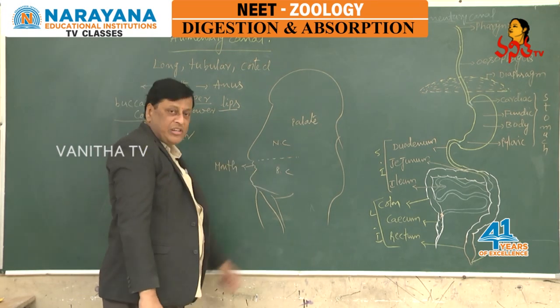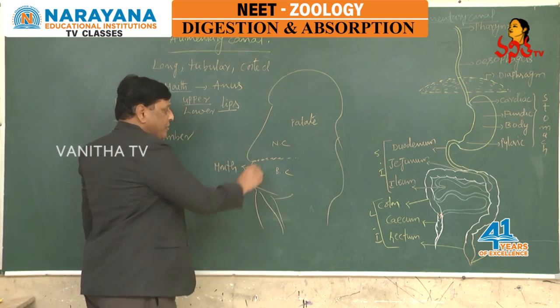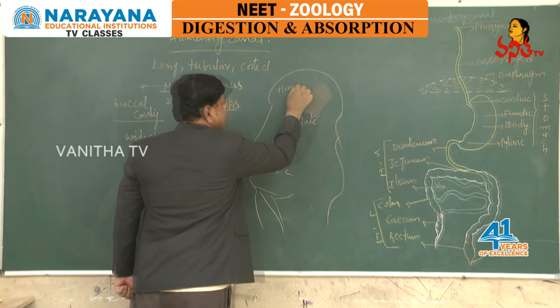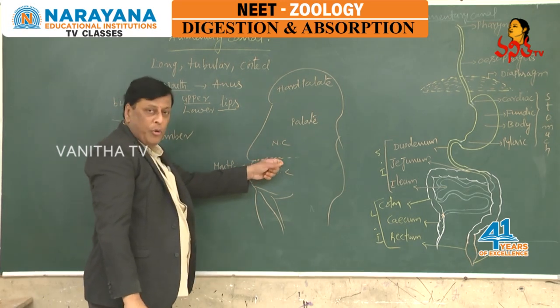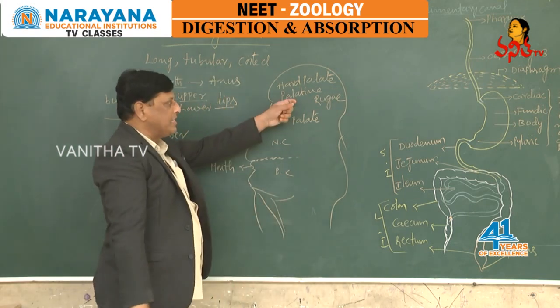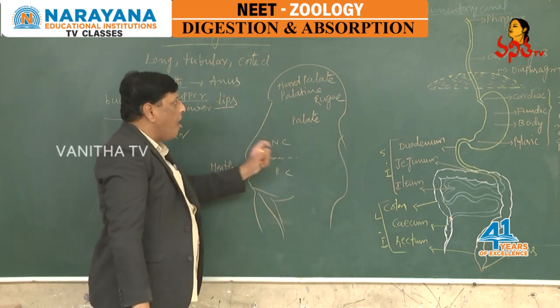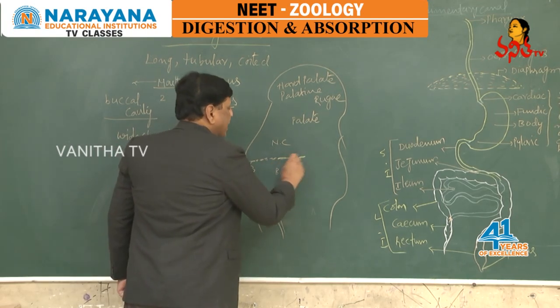Anteriorly the palate is a bony structure, which is called the hard palate. The hard palate comprises bony ridges called palatine rugae, whereas the posterior part is the soft palate.